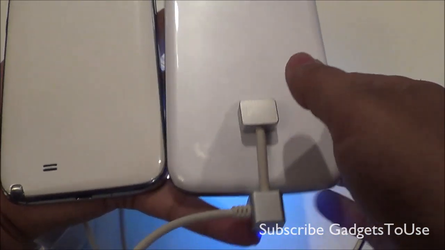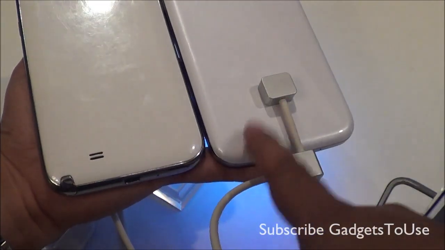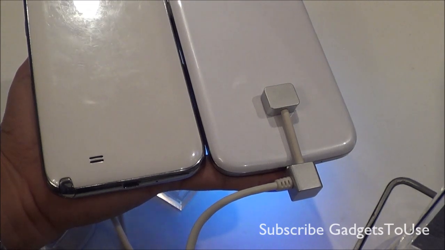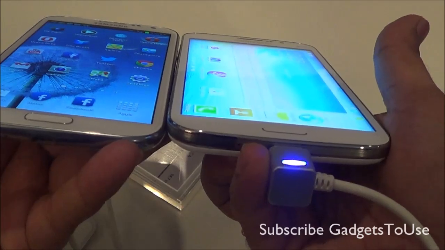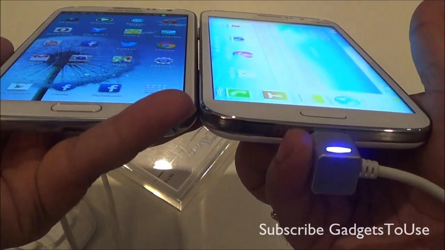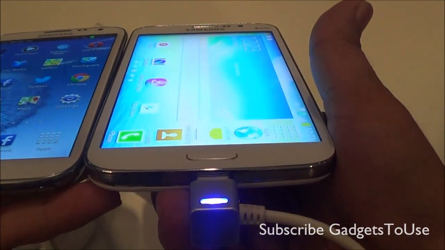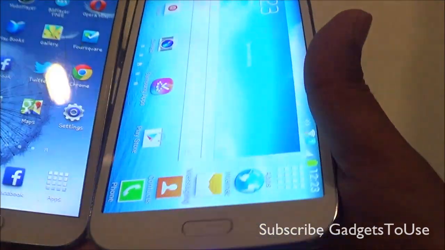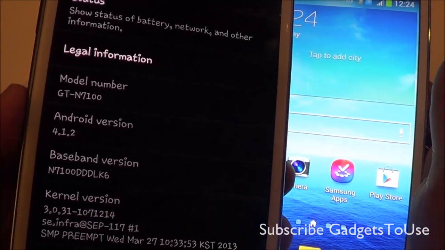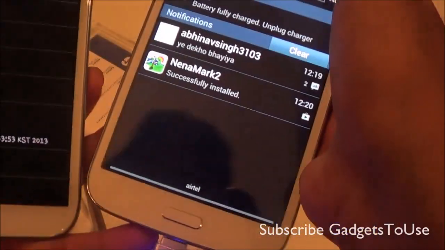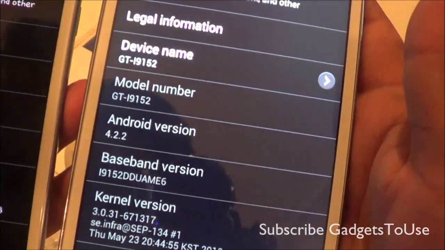The major difference between these two devices is the S Pen. You get the S Pen on Samsung Galaxy Note 2, whereas you do not get the S Pen on Samsung Mega 5.8. The front display is pretty good. The viewing angles of these devices are pretty good, but they are much better on Samsung Galaxy Note 2, as you can see. The display kind of fades out when you view it from this angle on Mega 5.8. The version of Android running on Samsung Galaxy Note 2 is 4.1.2 as of now, whereas you have 4.2.2 on Samsung Mega 5.8.